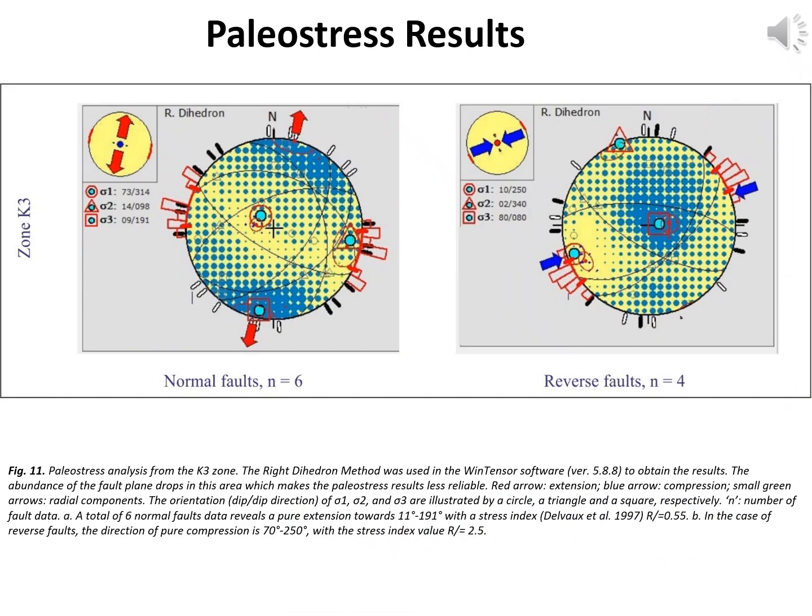Though fault data is sparse, K3 still reveals extension along 11 degrees to 195 degrees, and compression along 70 degrees to 250 degrees, with R values indicating a mixed regime. Our analytical results are consistent with nearby K2 zone trends.